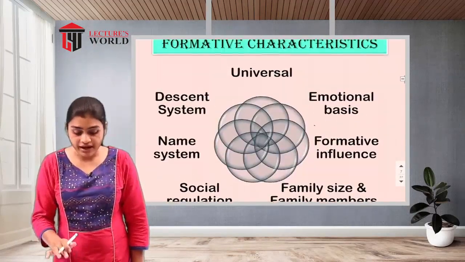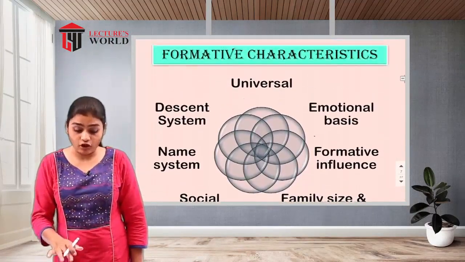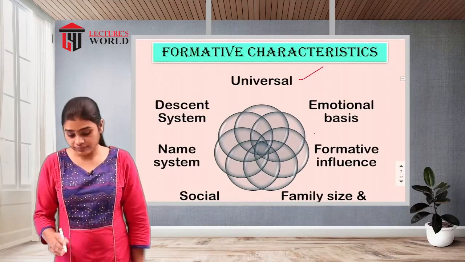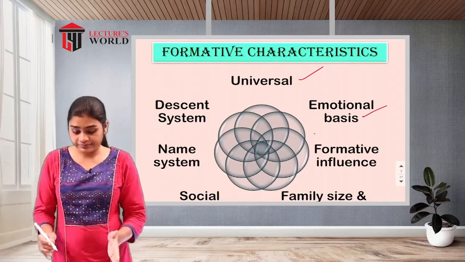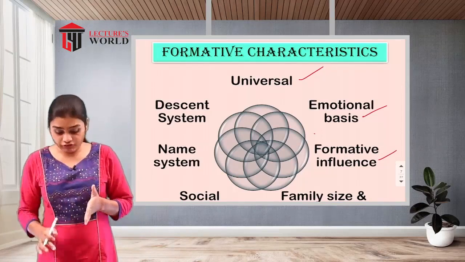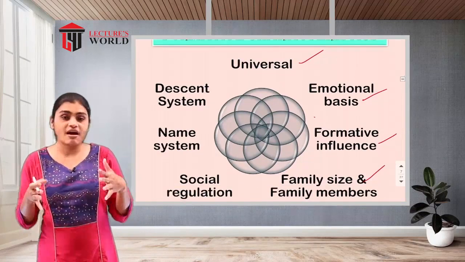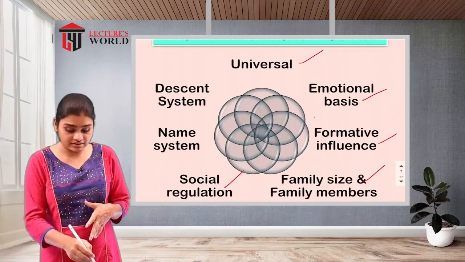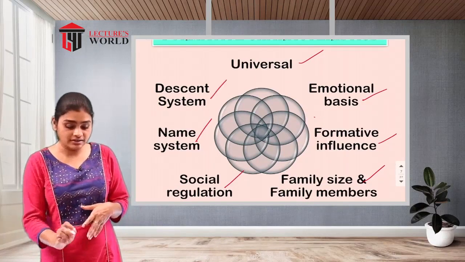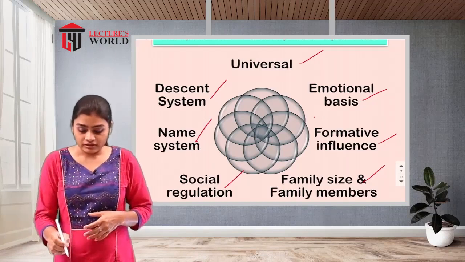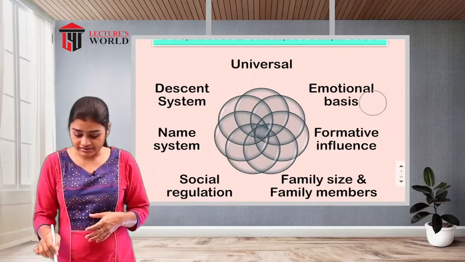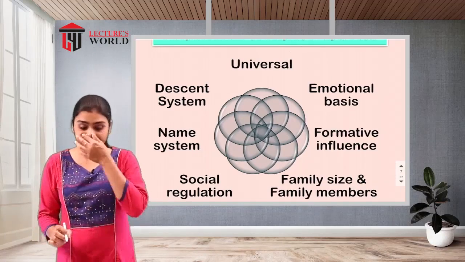And apart from that, the specific, or formal, characteristics we have seen are universality, emotional basis, formative influence, family size and family members, social regulations, name system, and descent system. These are all the formative characteristics of the family.